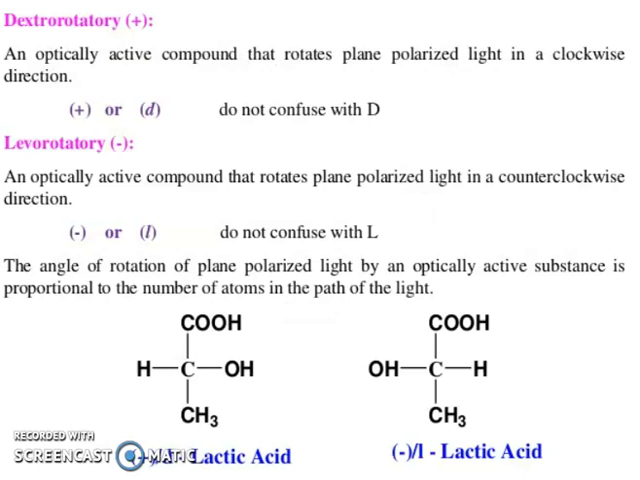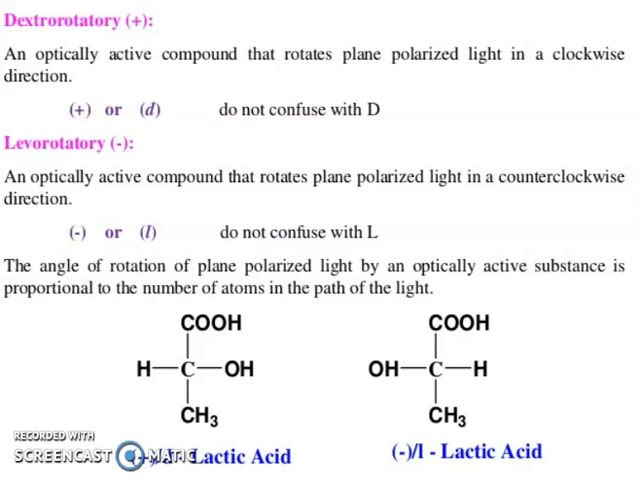Dextrorotatory: an optically active compound that rotates plane polarized light in a clockwise direction, plus or d. Do not confuse with capital D. Levorotatory, minus: an optically active compound that rotates plane polarized light in a counterclockwise direction. Do not confuse with capital L. The angle of rotation of plane polarized light by an optically active substance is proportional to the number of molecules in the path of the light.